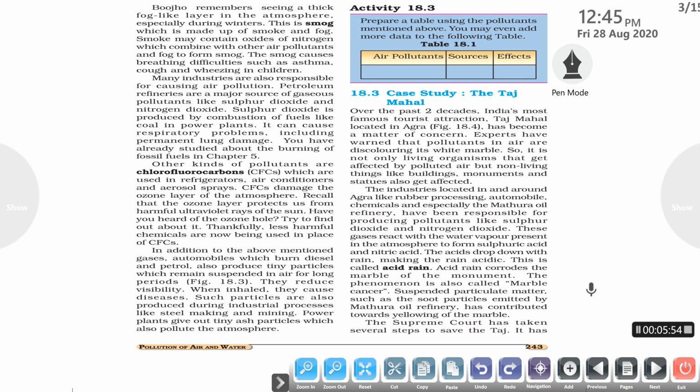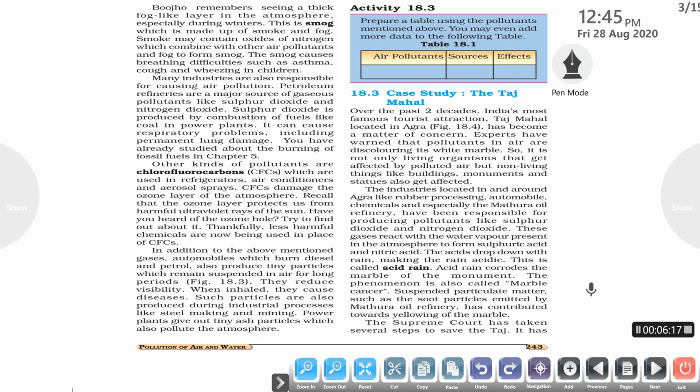It has become a matter of big concern nowadays because experts have warned that pollutants present in the air are discoloring its white marble. So it is proven that not only living organisms get affected by air pollution, but also non-living things like buildings, monuments and statues.